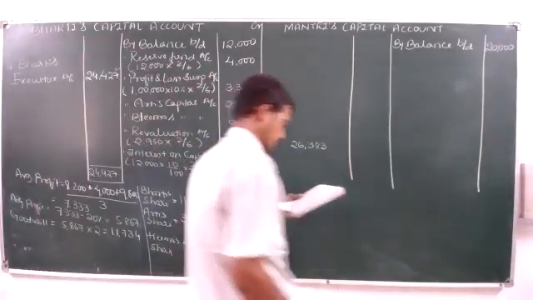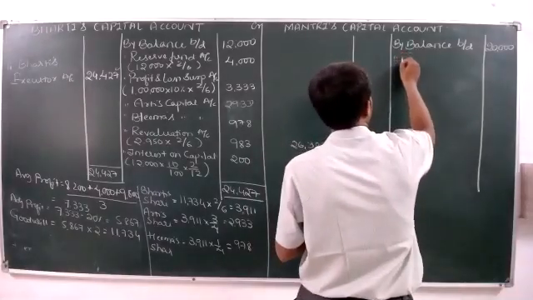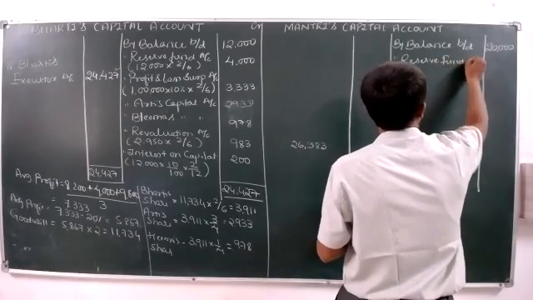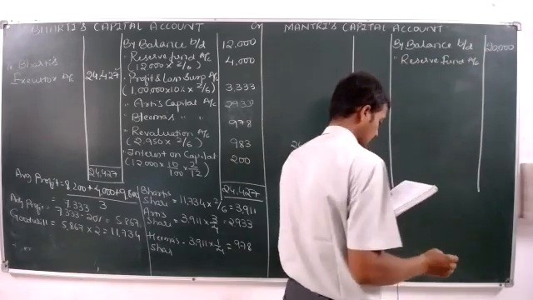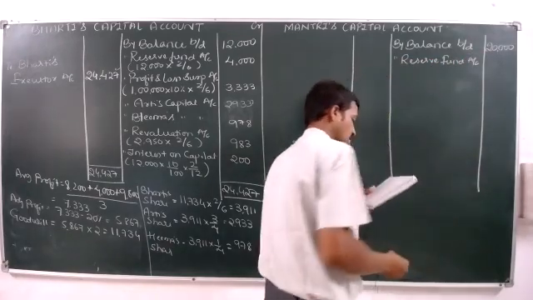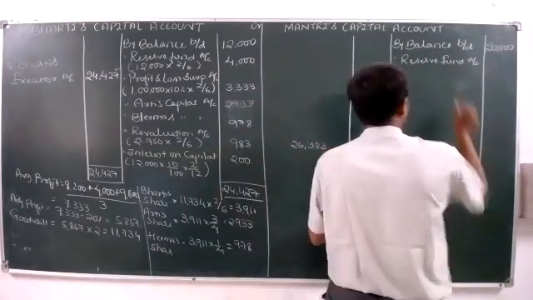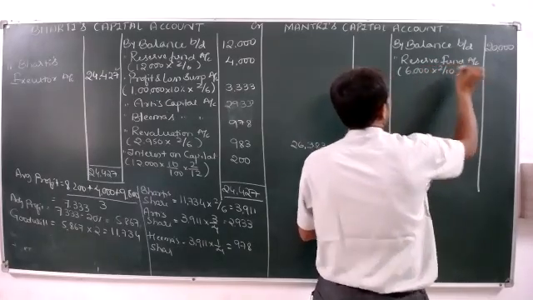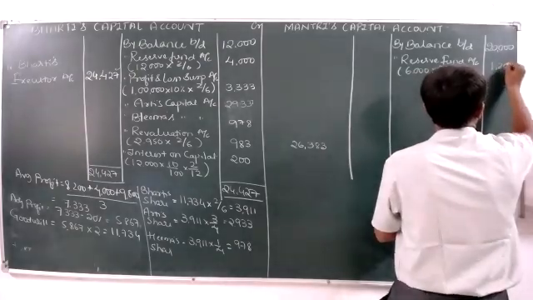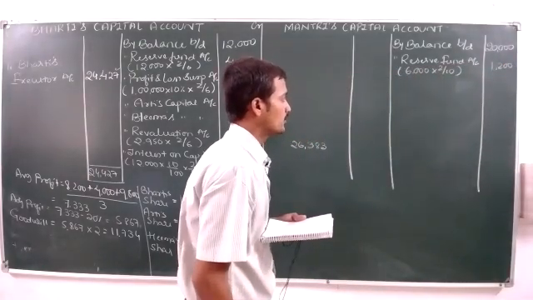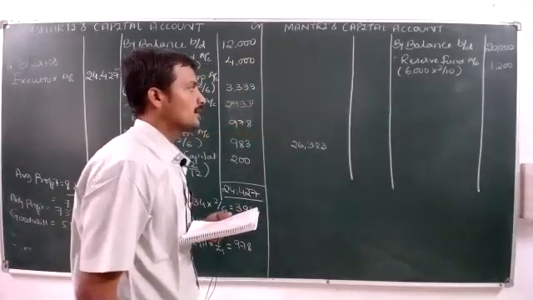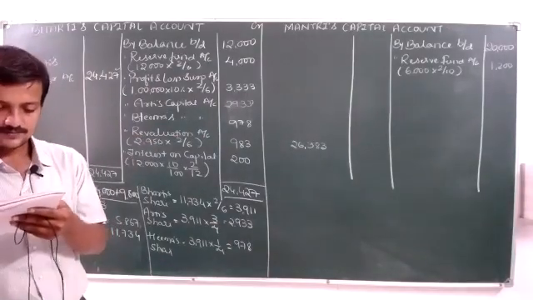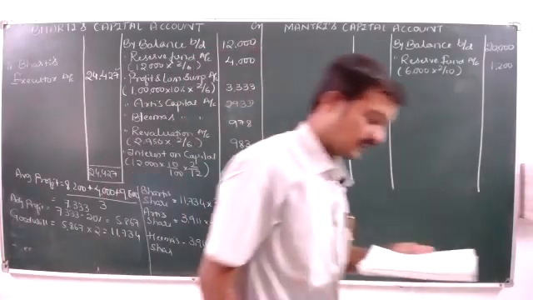Next is by reserve fund account. The ratio is Mantri's is 2/10. So I should write 6,000 into 2/10. That is 1,200. Oh, sorry, 2/10. It should be 1,200. Next, no other things are there.